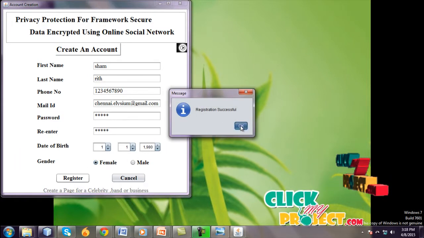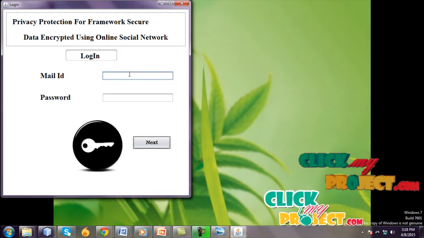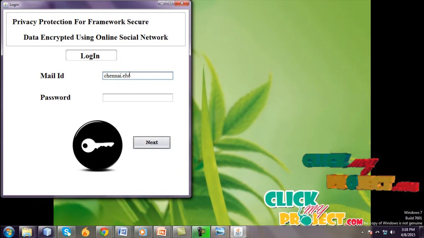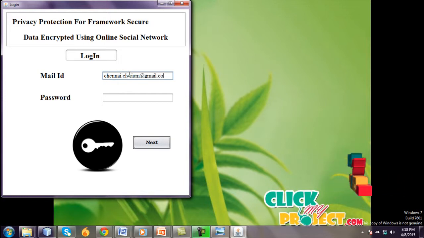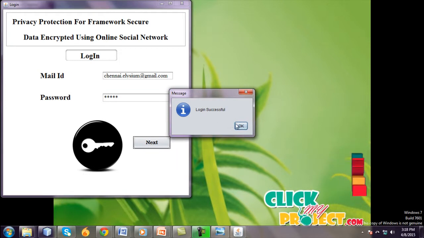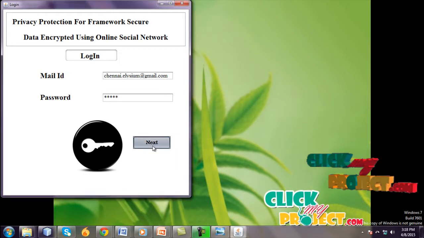Registration successful, and again log in to your account. Login successful. Go to next.